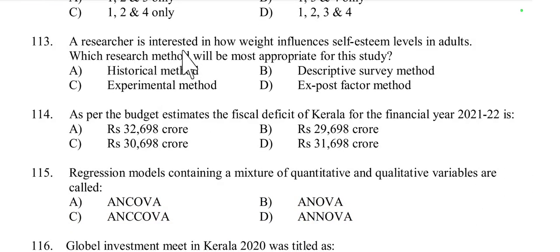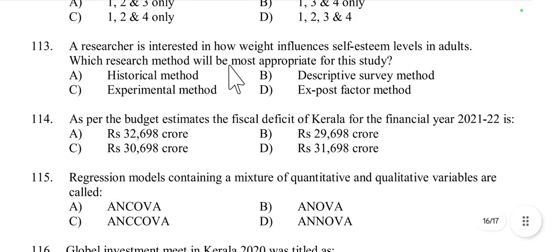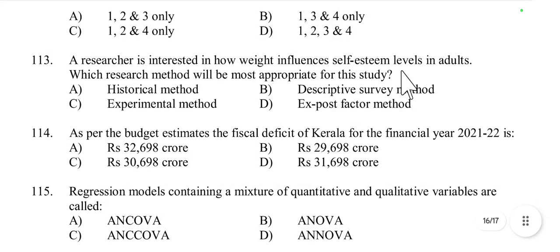A researcher is interested in how weight influences self-esteem level in adults. Which research method will be most appropriate for this study? So if he is overweight or underweight, then how does this influence his self-esteem?